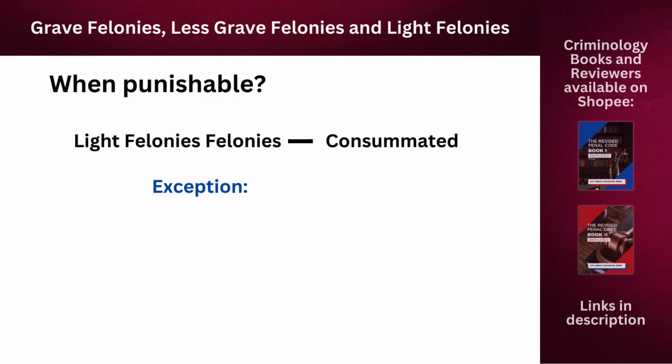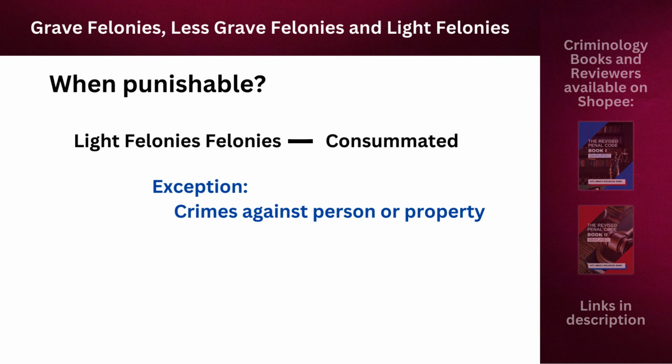Ano naman ang exception dito sa rule na ito? Na kahit hindi siya consummated yung light felony, punishable pa rin yung light felony. Light felonies are punishable even if the felony is not consummated in those crimes committed against person or property. Thus, those felonies against person or property are punishable even if attempted or frustrated. Example dito ay yung nabanggit natin kanina na slight physical injuries. Ang slight physical injuries is a crime against person. Assuming may attempted or frustrated ito, kahit attempted or frustrated lang ito, pinaparusahan pa rin.